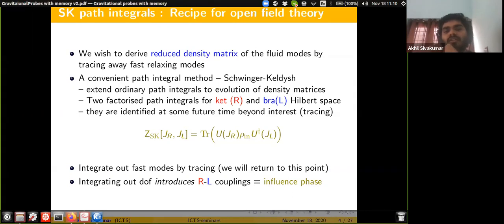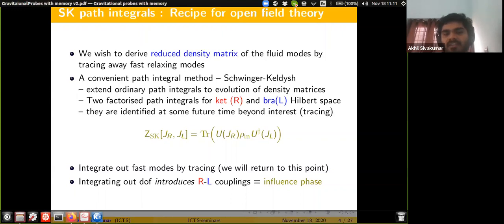That can be implemented via a single path integral procedure. Essentially, we have two factorized path integrals describing the evolution of both Ket degrees and Bra degrees of the Hilbert space, which I denote as right and left.